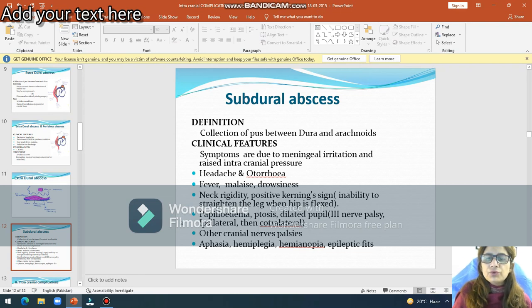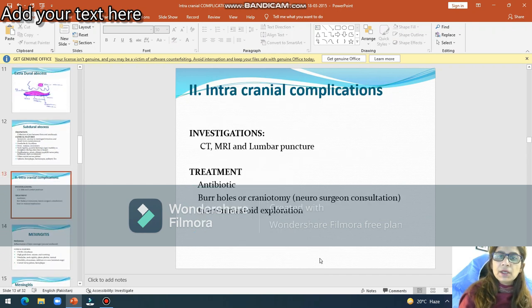Other cranial nerves, fourth and sixth, are usually involved. Then there will be aphasia. Patient will be unable to speak. Hemiplegia of the opposite side, hemianopia, and epileptic fits can be seen in these cases.